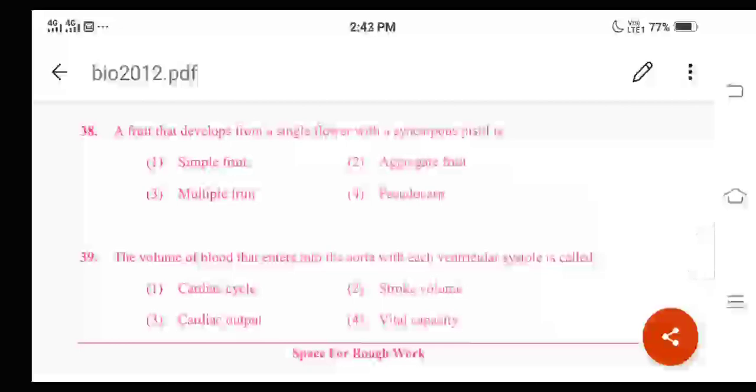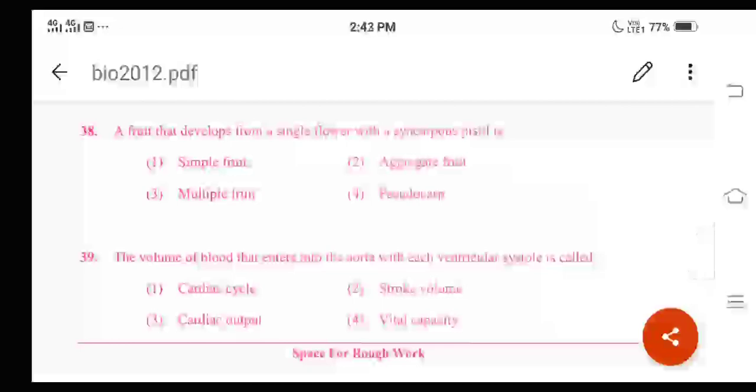Why do we call it the multiple fruit or the composite fruit? Because that fruit is produced or developed from an entire inflorescence or a cluster of flowers. For example, pineapple and jackfruit are typical examples of the multiple fruit. Here the whole inflorescence is involved in the formation of one big fruit called the multiple or the composite fruit.